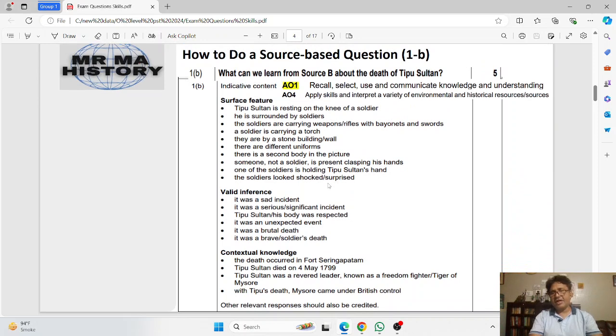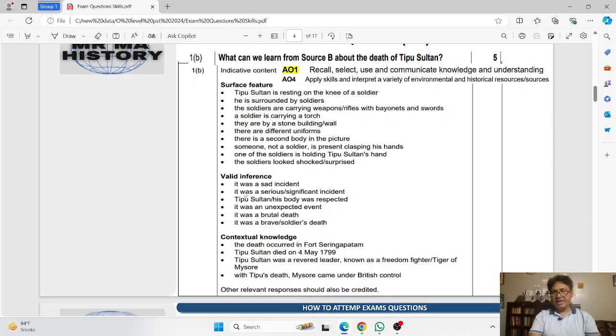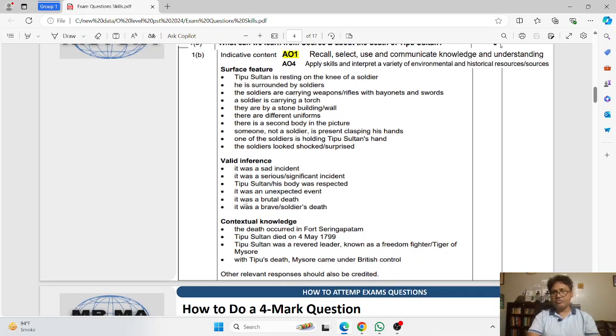So you have to do three things. First, you have to identify the surface feature. That is step one. Secondly, from that surface feature, you have to derive the idea or inference, what it means. And thirdly, you have to relate it to the contextual knowledge.